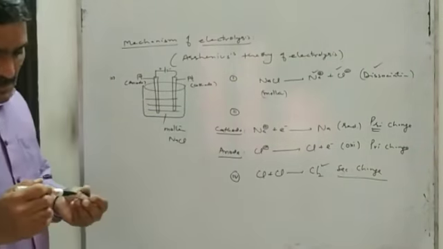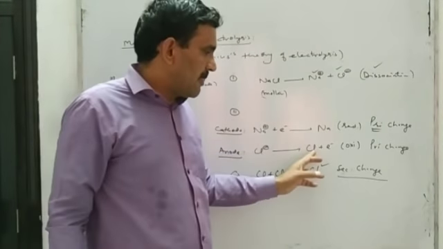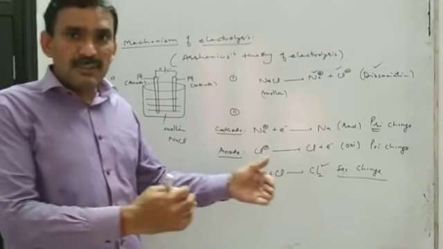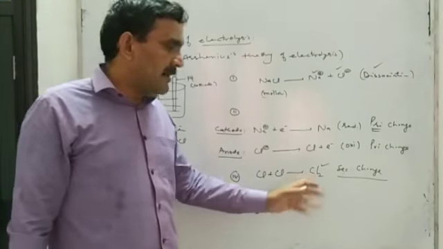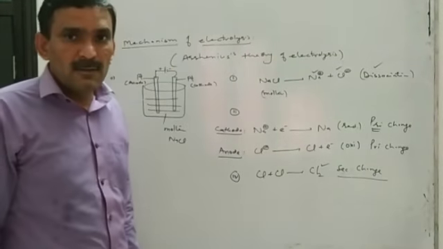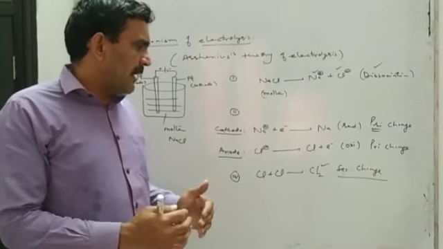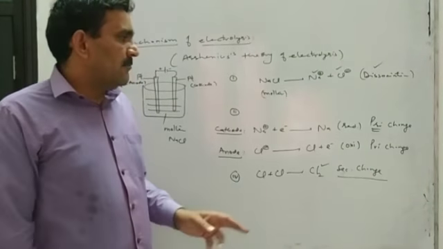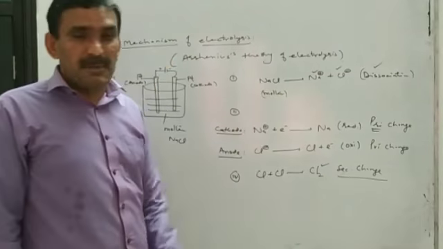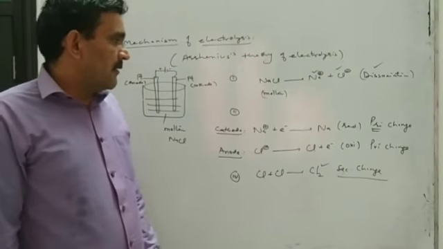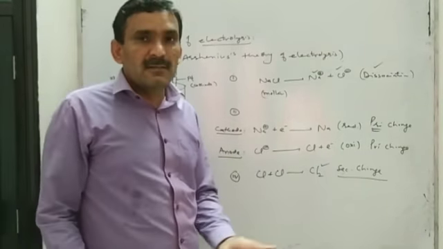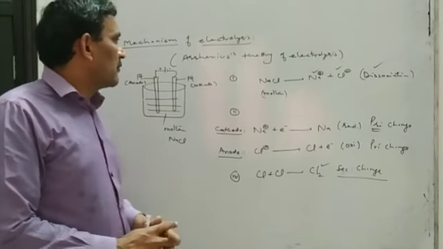So the product of primary change either may deposit as such or they may undergo secondary change. Secondary change is not compulsory, it may or may not take place, but primary change always takes place, and primary change means the discharging of ions. So I can repeat it.